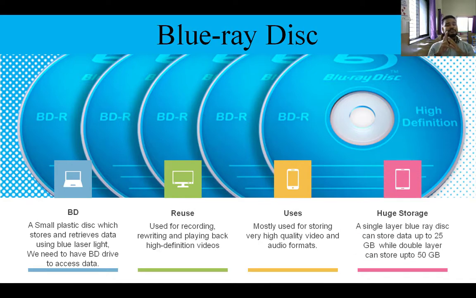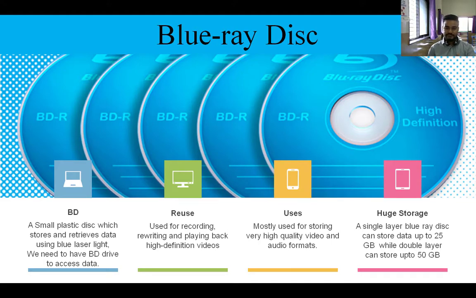Now, it comes in two varieties. One is a single layer Blu-ray disc, another one is a double layer Blu-ray disc, meaning it can be read from both sides. So a Blu-ray disc, if it is single sided, will store 25 GB of data, which is quite a huge number. And if it is double layer, it will store 50 GB of data. 50 GB is quite a big number. 25 GB single layer, 50 GB double layer.